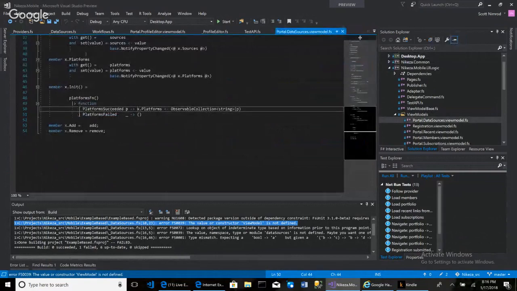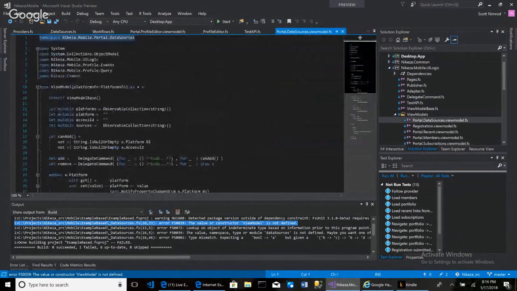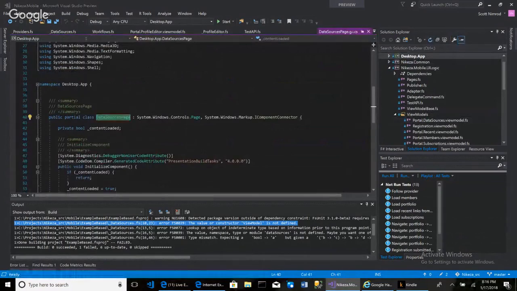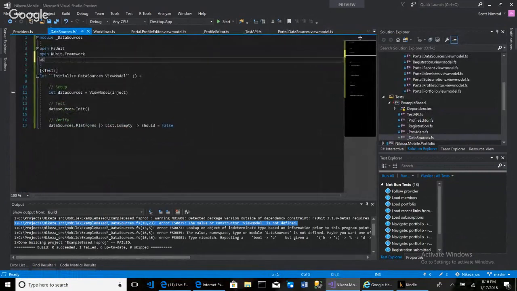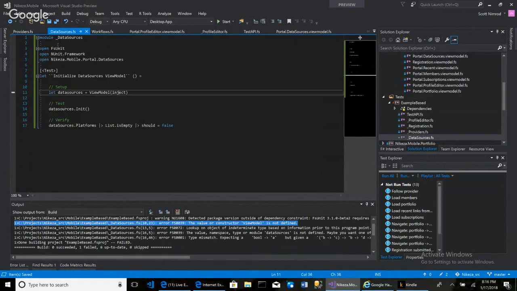And so this is the data sources.view model, under the namespace Nikeza.mobile.portal.data sources. I'm not sure if portal is what we want, but I can go up here and say open Nikeza.mobile.portal.data sources. That'll work for the view model, but we still have to define what this inject is.